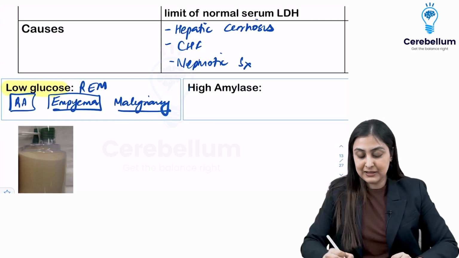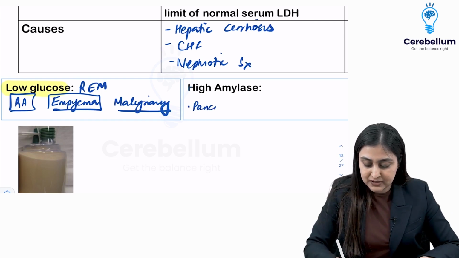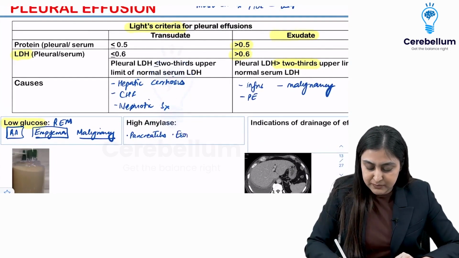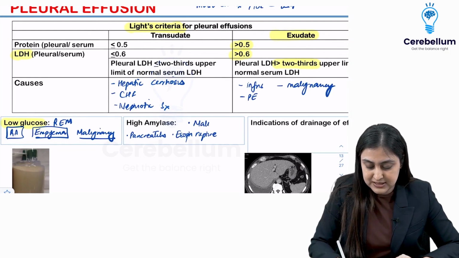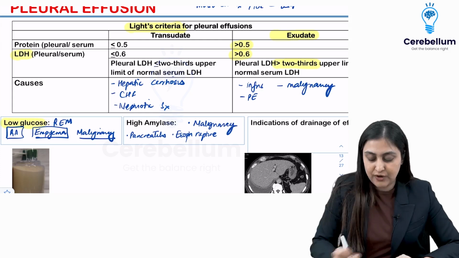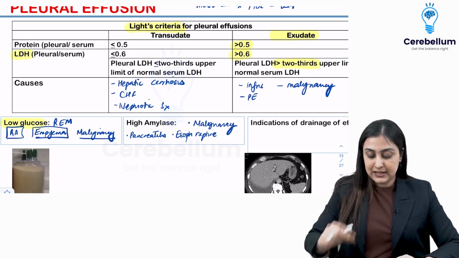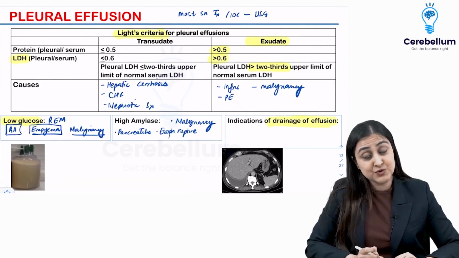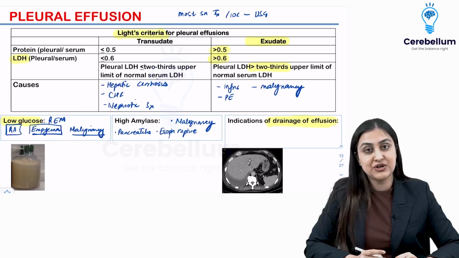On the other hand, high amylase. So either there is pancreatitis which is leading to the effusion, or there is esophageal perforation, so any of the GI conditions, and when in doubt, malignancy. Yeah, so 3 causes of high amylase as well. Now, what are the indications of draining an effusion? Should all exudative or transudative effusions be drained?